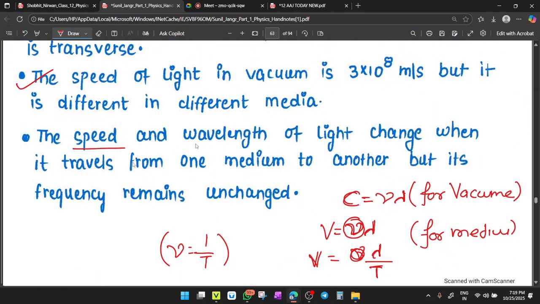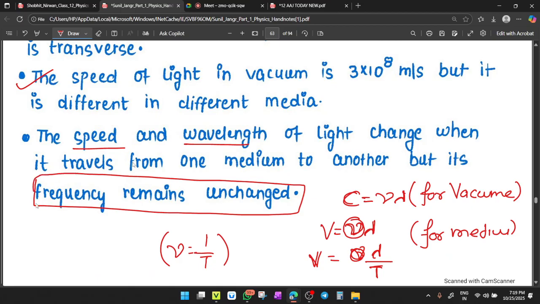So the speed and wavelength of the light can be changed when light travels from one medium to another medium, and frequency always remains unchanged. Okay. So frequency is like the Aadhaar card of the light signal. If light can go anywhere, its frequency remains unchanged.